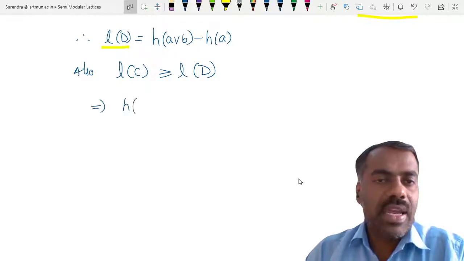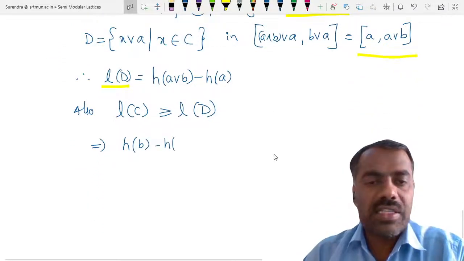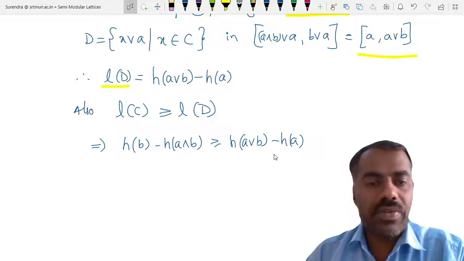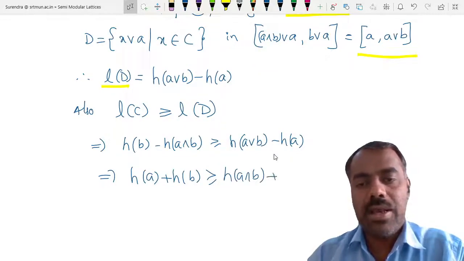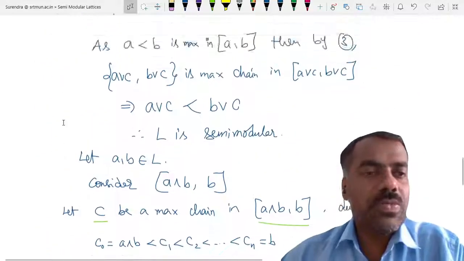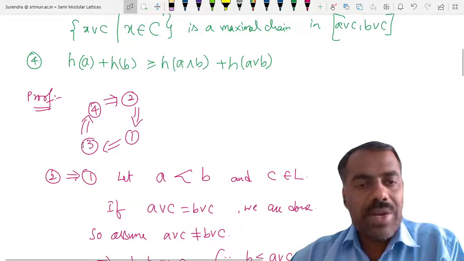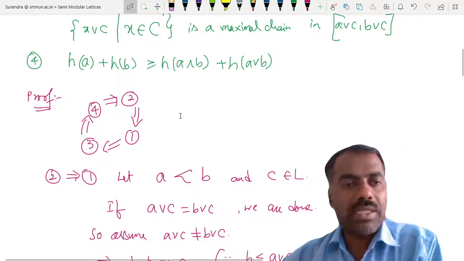That shows that, what is the length of C value? H of B minus H of A intersection B is bigger than or equal to H of A join B minus H of A. So if we rewrite, H of A plus H of B is greater than or equal to H of A meet B plus H of A join B, and that is what we want to prove for the fourth one, right? So we proved 2 implies 1, 1 implies 3, and 3 implies 4. What is the last one? We want to show that 4 implies 2.